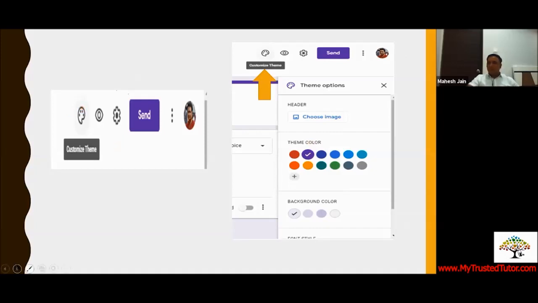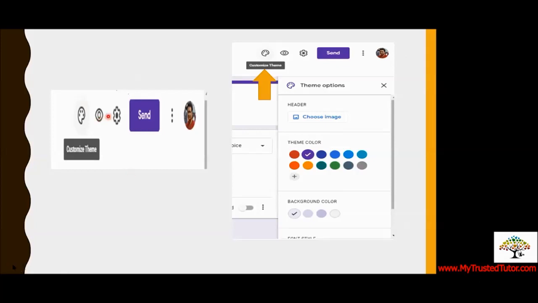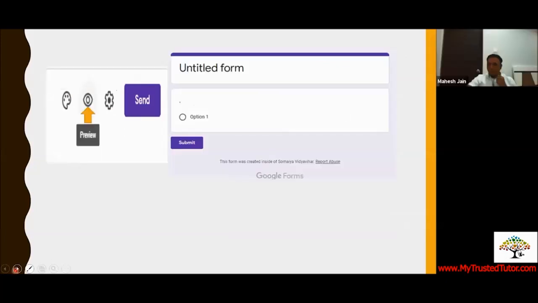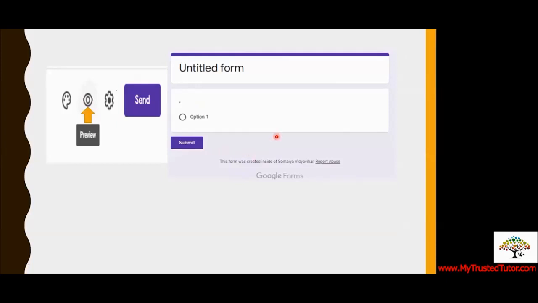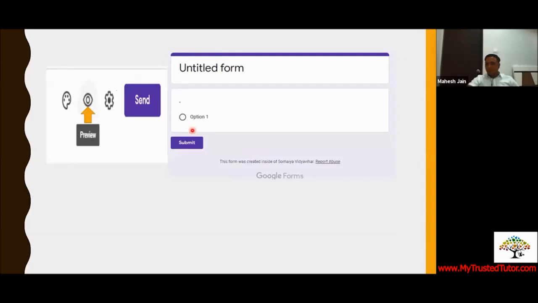Now when you are creating a form and you want to see how it will be visible to the participants, the people who are going to fill the form, there is the next option which looks like an eye. That option is preview. The moment you click on it, you can see we have typed just that dot. This is how the form will be visible to the participant. If I send that form to you right now, just with a dot, this is how it is visible to you, with untitled form, dot, option and submit.